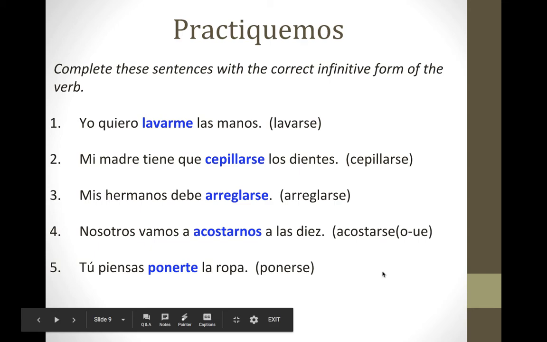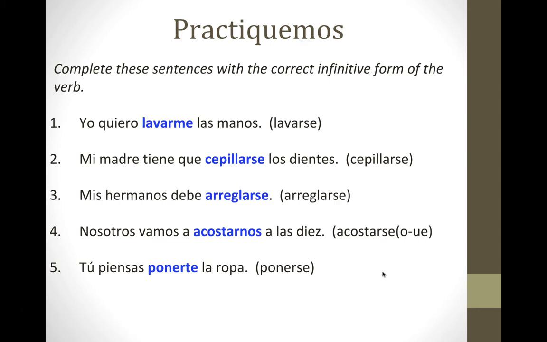Okay, so what you learned today, when you have present tense reflexive verbs, you conjugate that verb like normal. Okay, except you take the se off, move it to the front, and make it match the subject. Secondly, you learned that when you leave a reflexive verb in the infinitive form, you still need to change that se so that it matches the subject.